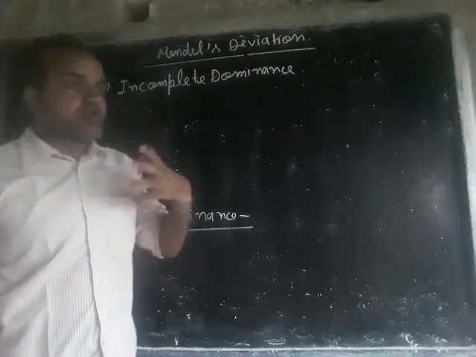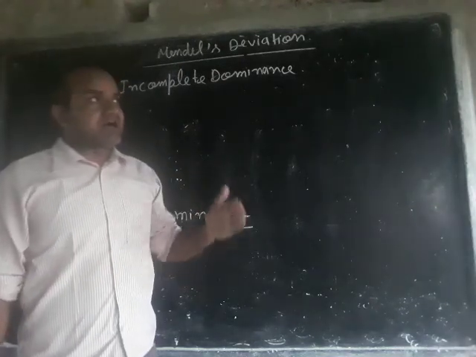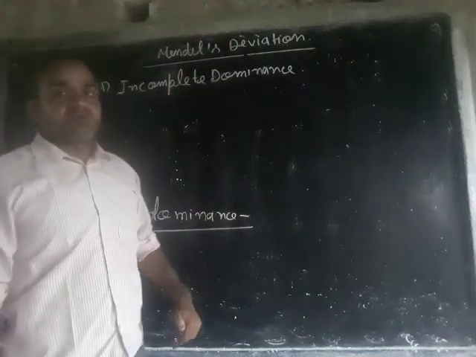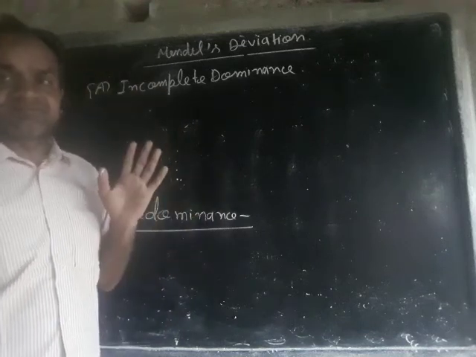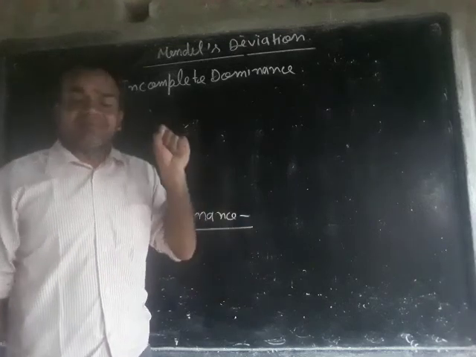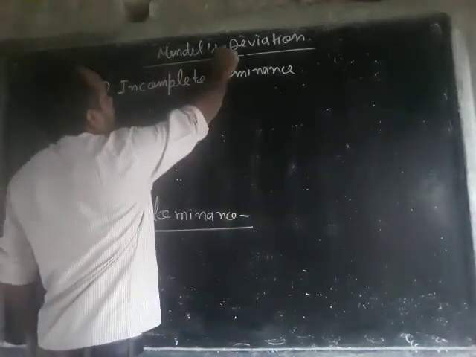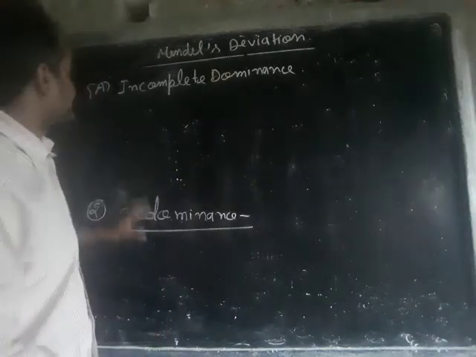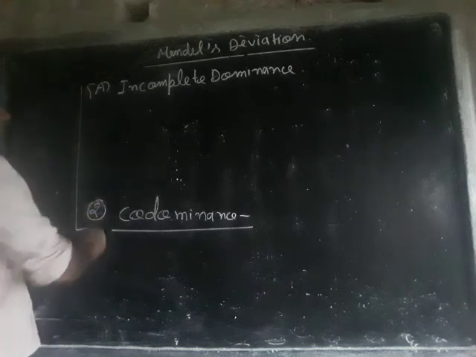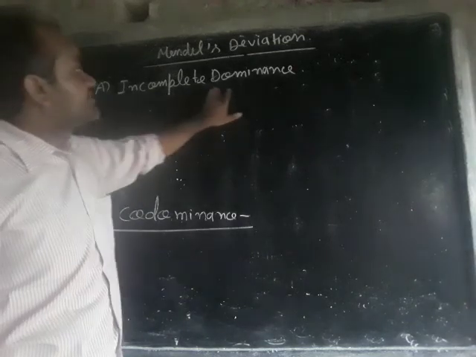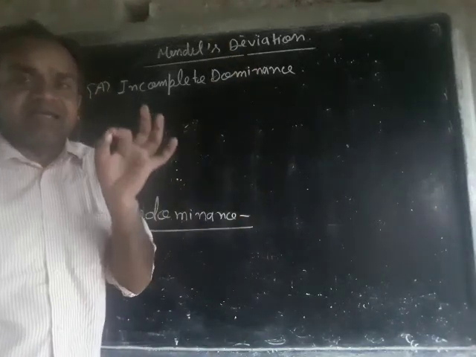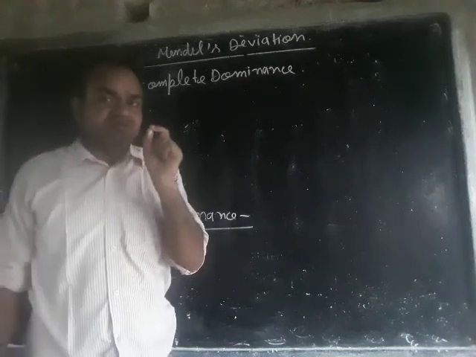Deviation means those examples present in our surroundings which do not follow Mendel's rules. Those examples which do not follow Mendel's rules are known as Mendel's deviation. Two of the most important examples are, first, incomplete dominance. Listen carefully: what is incomplete dominance? You know about dominance.